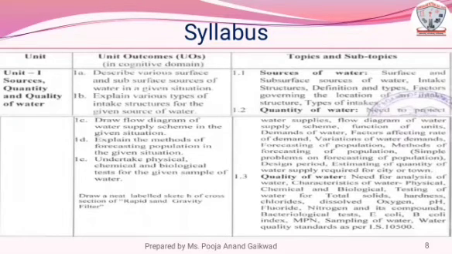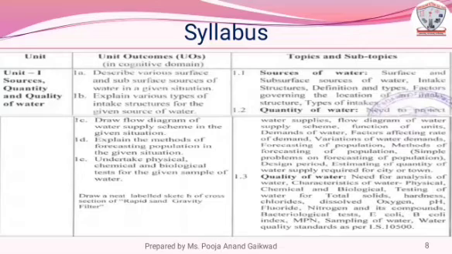Now we will see syllabus. There are total 5 units. First unit is sources, quantity and quality of water. Source of water, surface and subsurface sources of water table, that is intake structure, definition and types, factors governing the location of an intake structure, types of intakes.